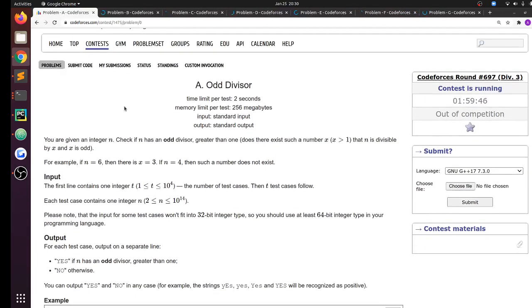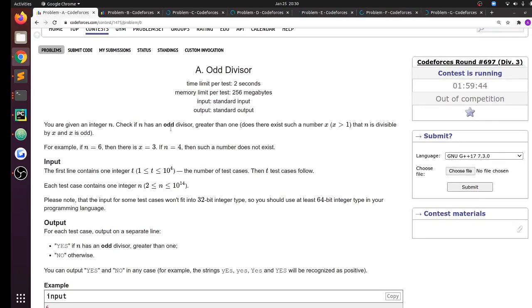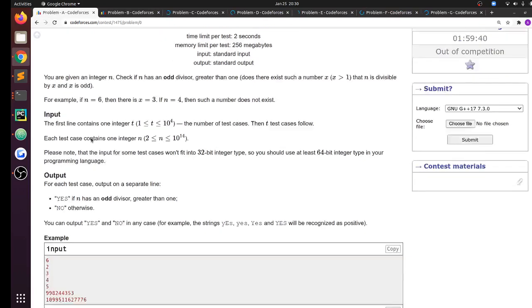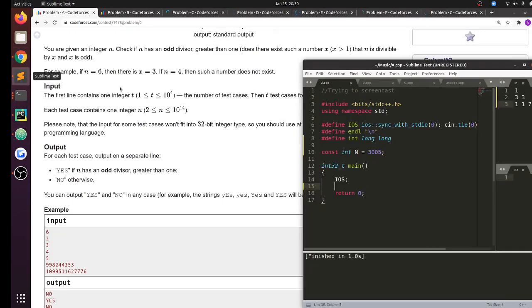The first problem. You're given an integer n, check if n has an odd divisor greater than 1 that n is divisible by. Okay, so do we need to check? So basically I think we can continuously divide the integer by 2, and if the remaining integer is greater than 1, then we have an answer.